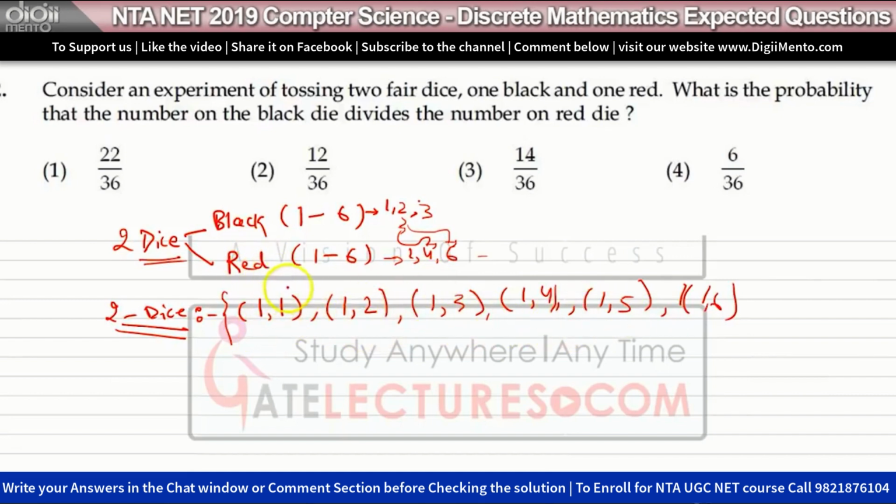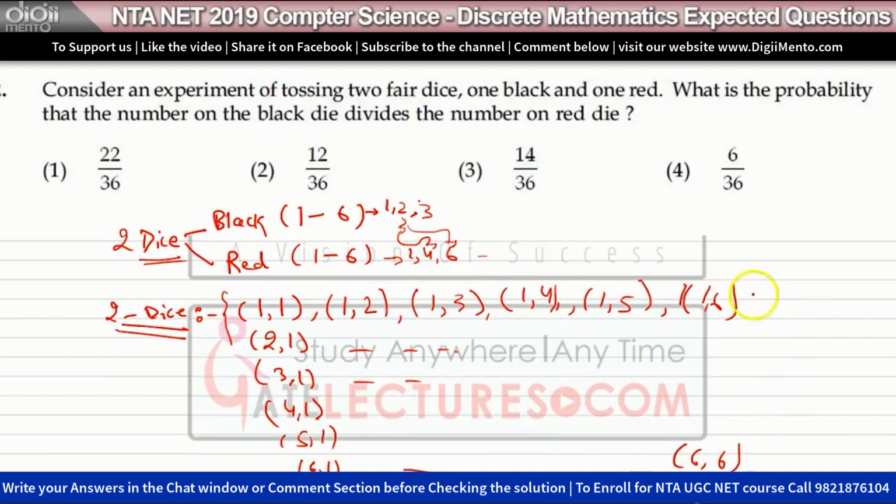So you are throwing two dice at one time, and you are looking at the outcomes. The outcomes can be in these ways: 2 1, 2 2, 2 3, 2 4, 2 5, 2 6, then 3 1, 3 2, 3 3, 3 4, 3 5, 3 6, like this. 4 1 to 4 6, then 5 1 to 5 6, and 6 1 to 6 6.